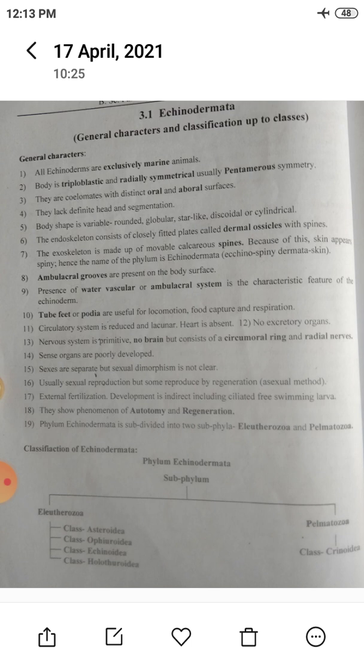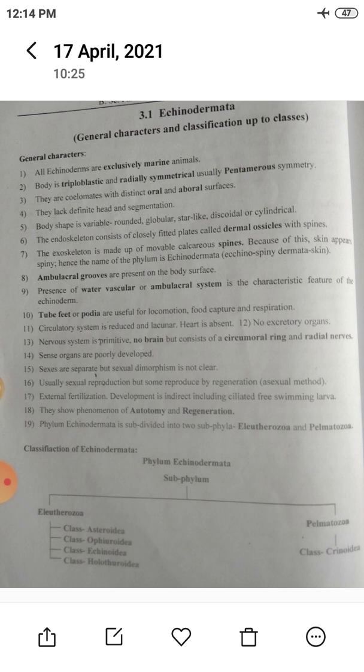Next, body shape is variable, means they contain different shapes: rounded, globular, star-like, discoidal, or cylindrical. Next, the endoskeleton consists of closely fitted plates called dermal ossicles. Two types of skeleton are present: endoskeleton as well as exoskeleton.